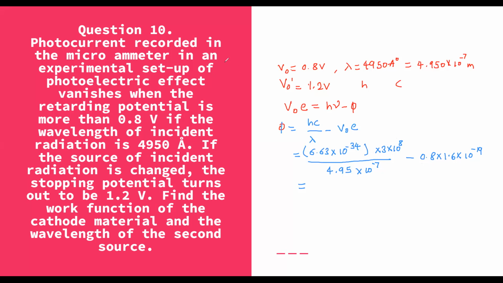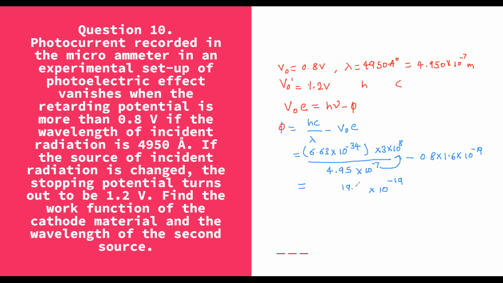Now here you can see this 10 raised to minus 34, 10 raised to 8 and 10 raised to minus 7, it will become 10 raised to minus 19, and 6.63 into 3.